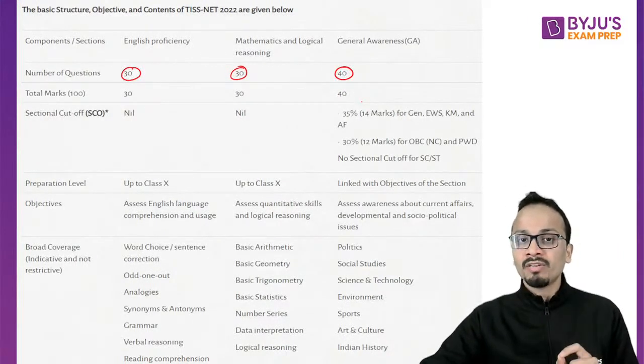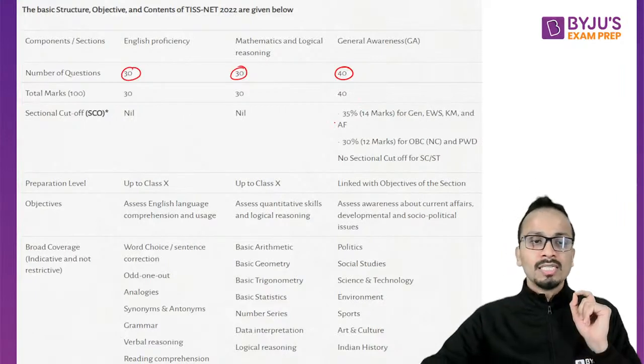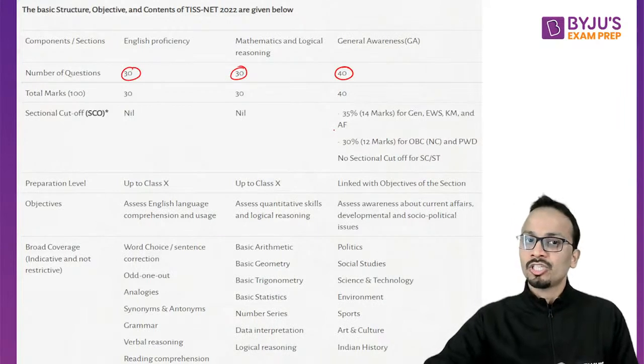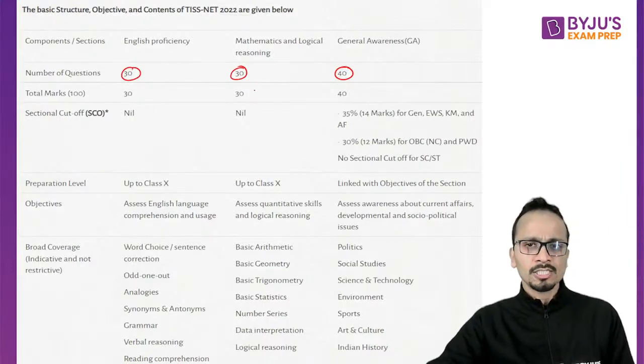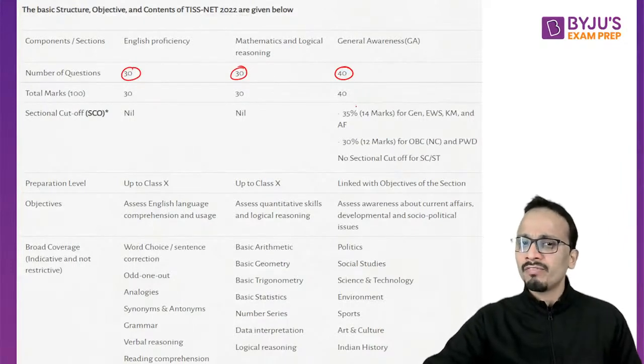Also, one very important fact that you all must know is that there is a sectional cutoff for the general awareness section. The sectional cutoff is not there for English proficiency and maths and logical reasoning sections, but it is there for general awareness.